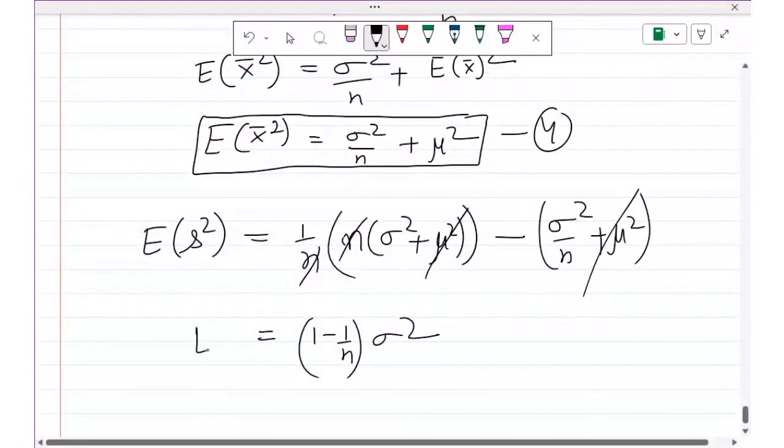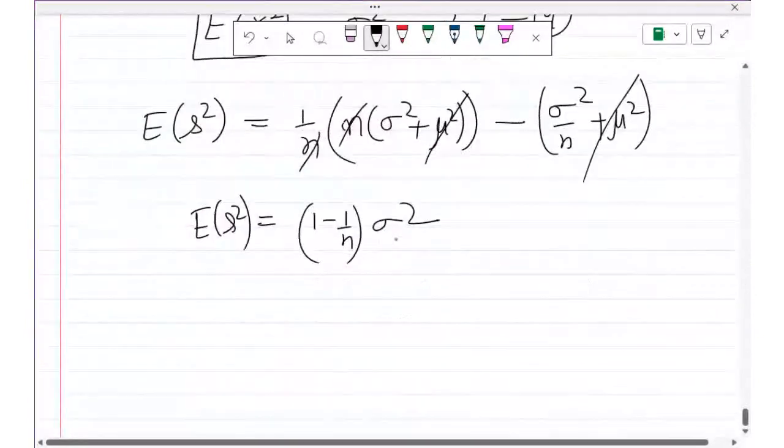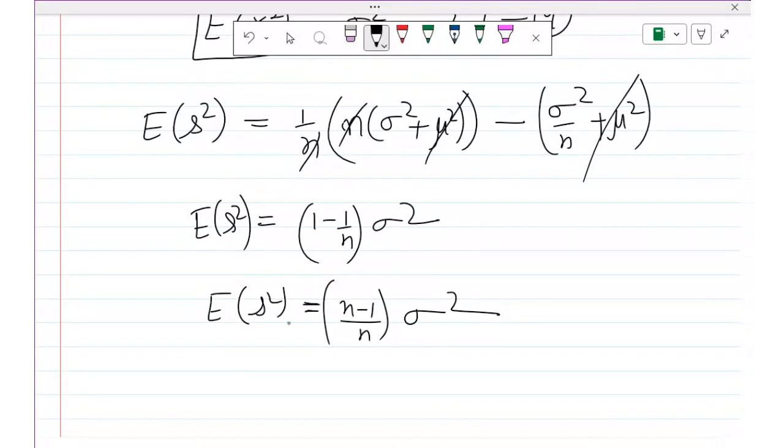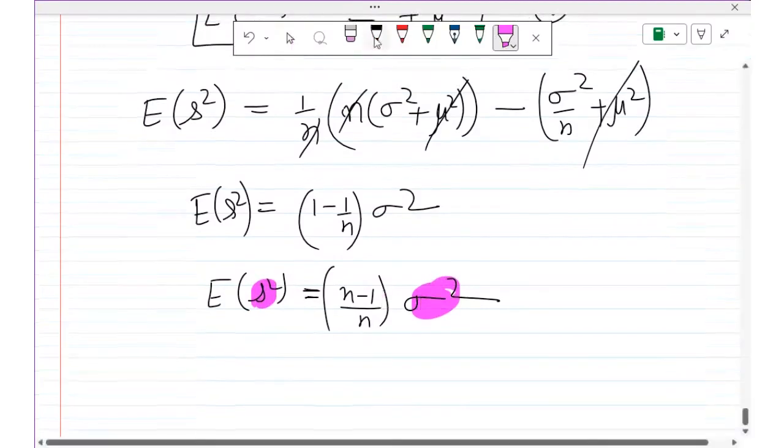So students, expectation of S square is not coming out to be equal to sigma square. It is coming out to be equal to n minus 1 divided by n of sigma square. Therefore, this sample variance is not an unbiased estimator of sigma square, because it is not equal.